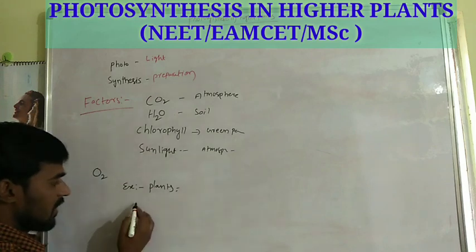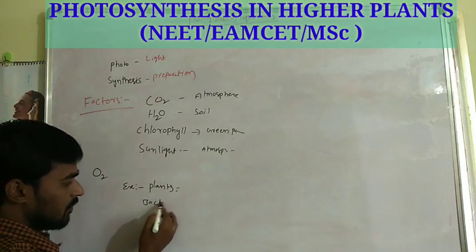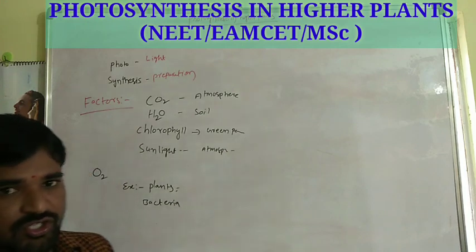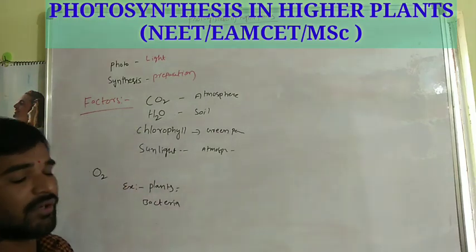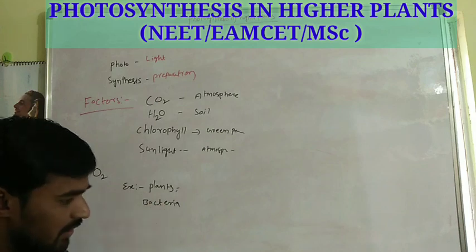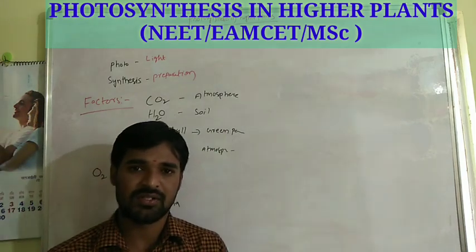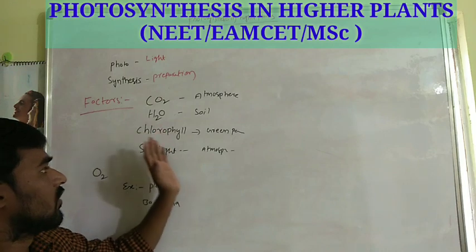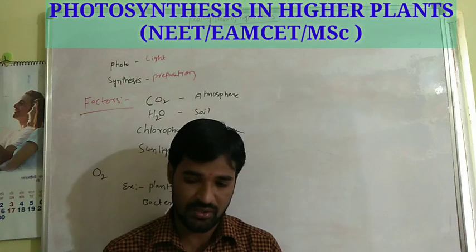Along with the plants, some bacteria are also involved in photosynthesis. So this is the introduction of photosynthesis. Plants and bacteria only are involved in photosynthesis on the earth. The factors for photosynthesis: carbon dioxide and water, chlorophyll and sunlight. I have already given the definition.